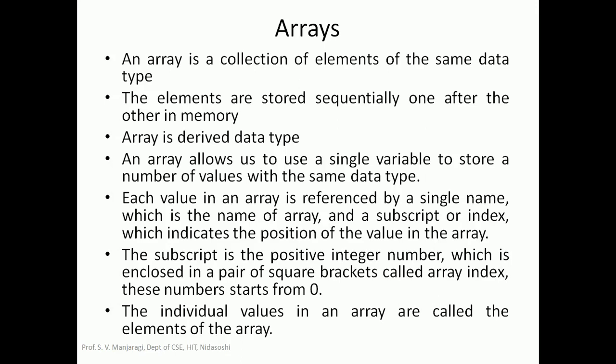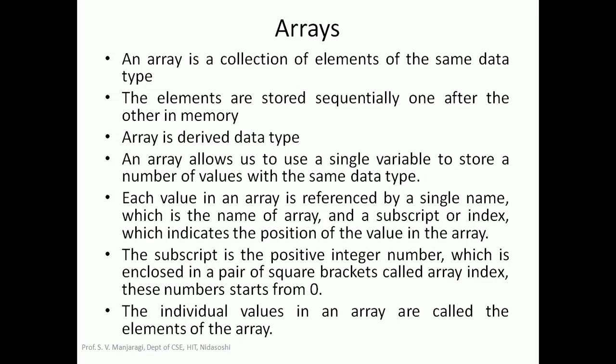An array is basically called a derived data type. We know that there are only four built-in data types: int, float, char, double. Array is not one of these; it is a newly created data type, that is called a derived data type. Actually, an array allows us to use a single variable to store a number of values with the same data type. Under that single variable, we can store any number of values of the same data type. So that is the benefit of an array.